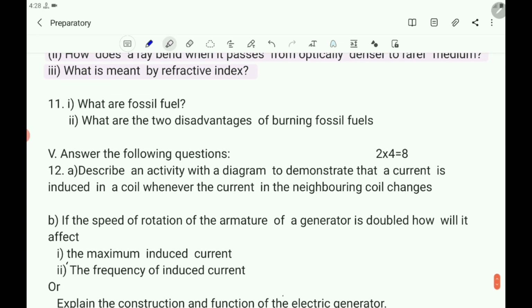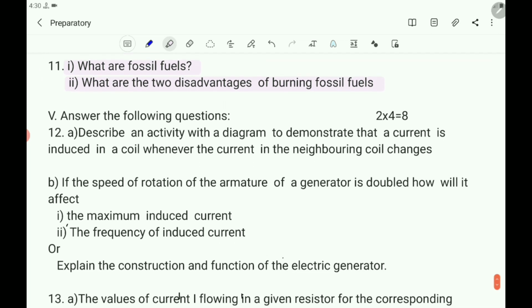Then come to the 11th question. 11th question is having 2 sub questions. First question, what are fossil fuels? Second question, what are the 2 disadvantages of burning fossil fuels? So what are the 2 questions in the 11th question? What are fossil fuels? What are the 2 disadvantages of burning fossil fuels?